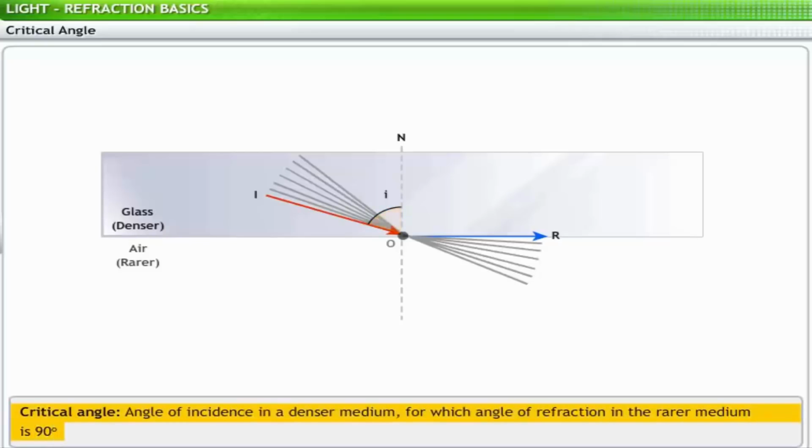This angle of incidence is called the critical angle of the given denser medium with respect to the given rarer medium and is denoted by i_c. As the refracted ray travels along the surface, it makes an angle of 90 degrees with the normal. Thus, at the critical angle, the angle of refraction is 90 degrees.